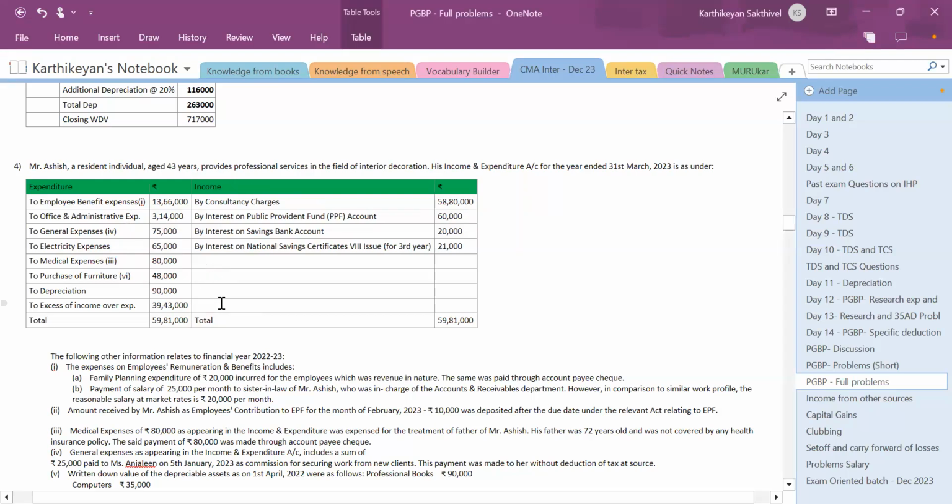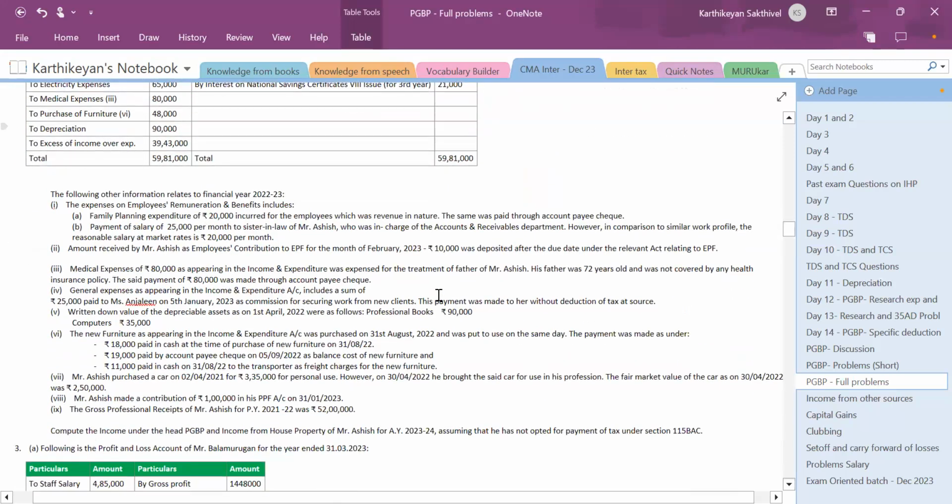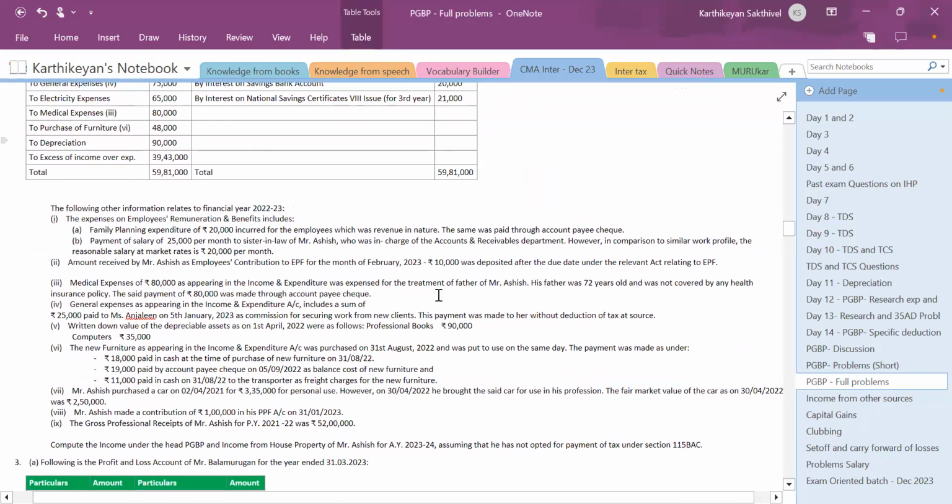Income: consultancy charges 58,80,000; interest on public provident fund account 60,000; interest on savings bank account 20,000; interest on national savings certificates VIII issue for third year 21,000. Total 59,81,000.